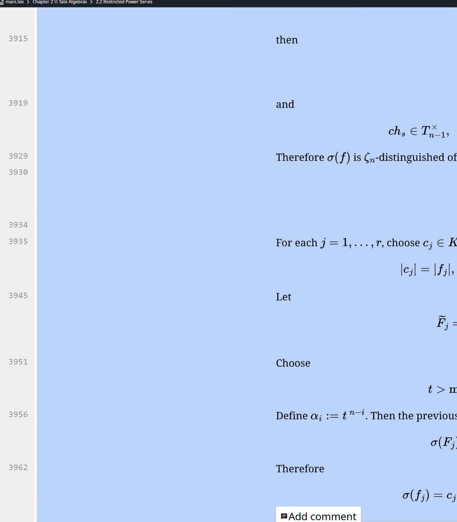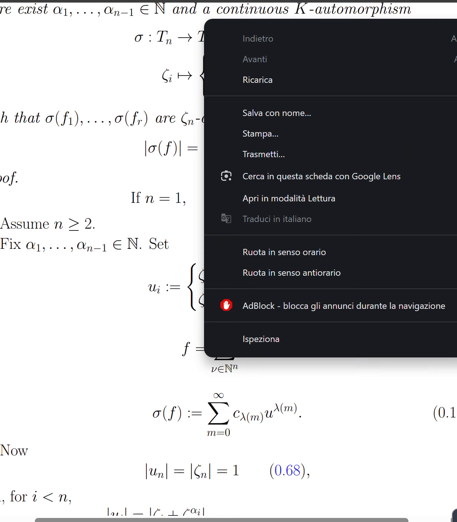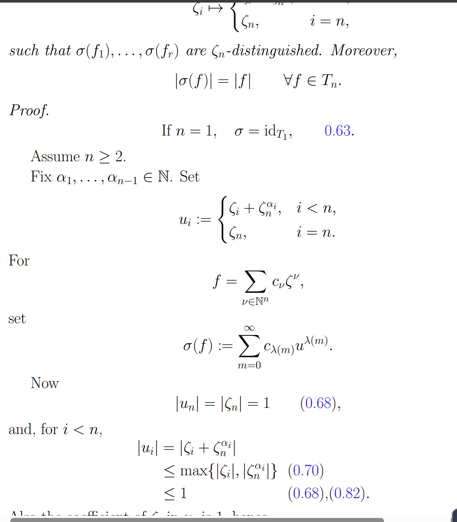If n equals 1, the proof starts by saying that, when there is only one variable, we take the identity automorphism. Why is that enough? Because in one variable, every non-zero element of the Tate algebra is already distinguished of some order. So there is nothing to construct. The statement is already true with no change of variables at all. So from now on the proof only needs to treat the case where there are at least two variables.